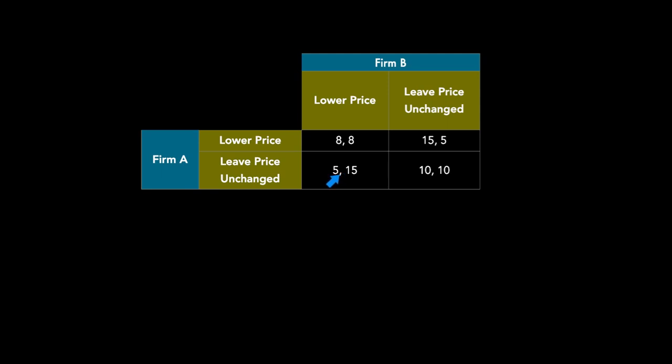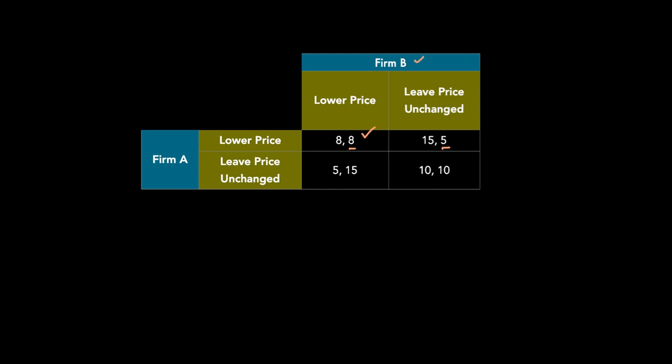Now, the way we'll play this game is, of course, we'll first consider what firm B will do, thinking of how firm A will react. So if firm B is thinking that firm A will lower price, they can also lower price and get a profit of 8 million, or they can leave price unchanged and get a profit of 5 million. So clearly, if firm A, according to them, is thinking of lowering price, they should also lower the price, because 8 is better than 5.